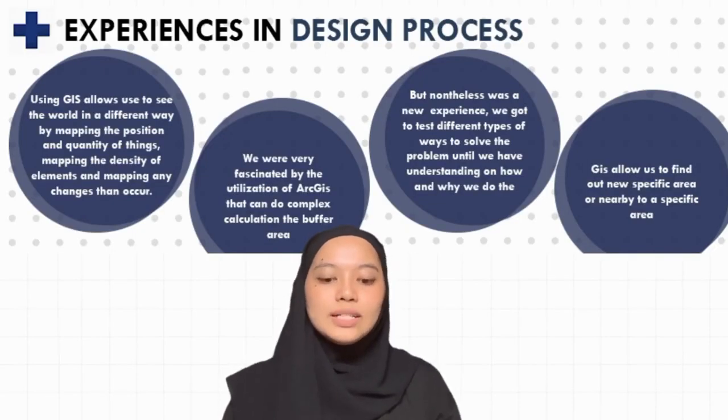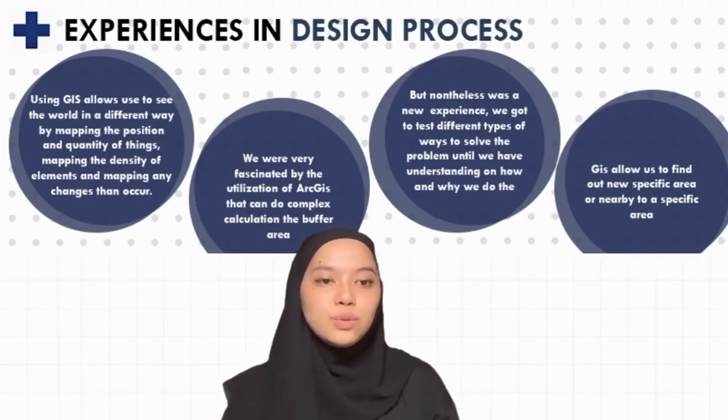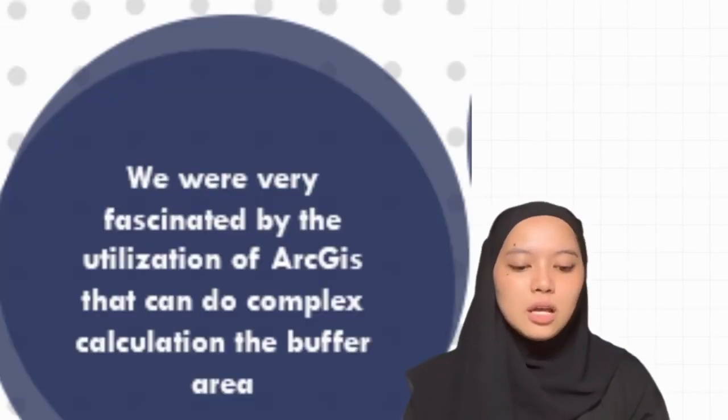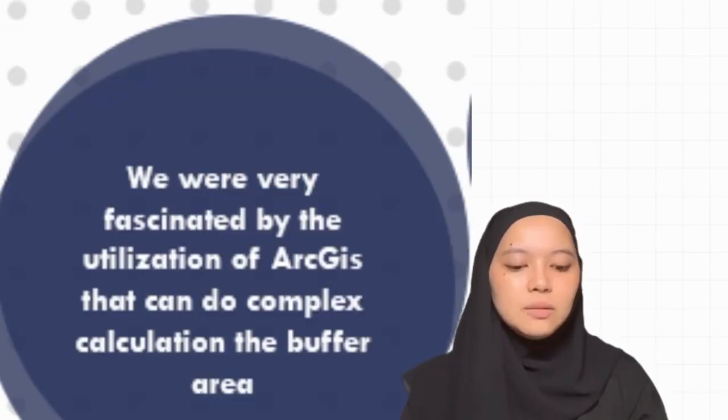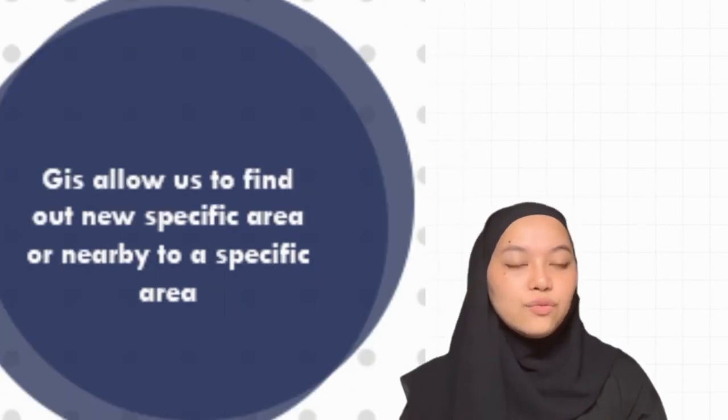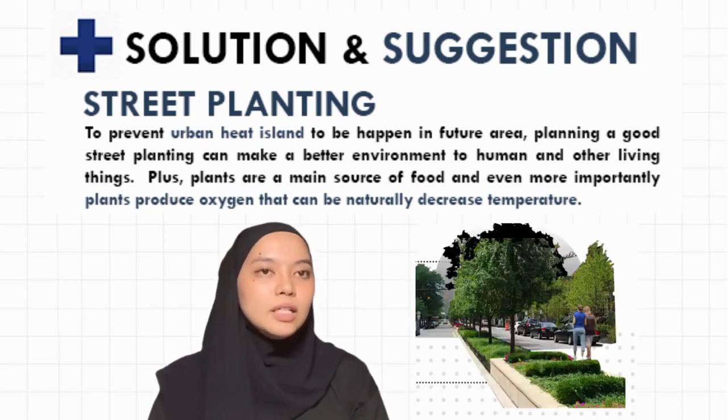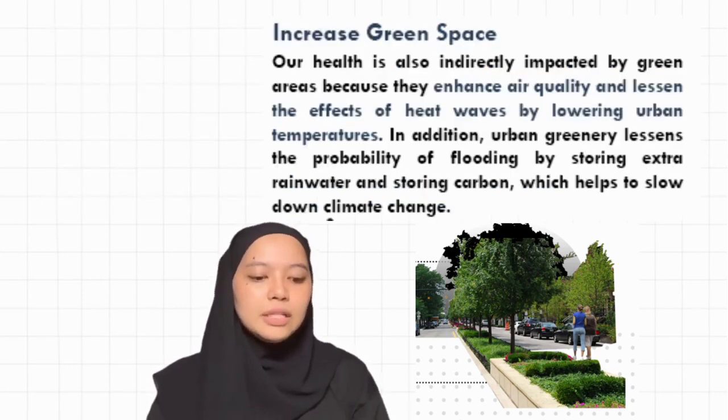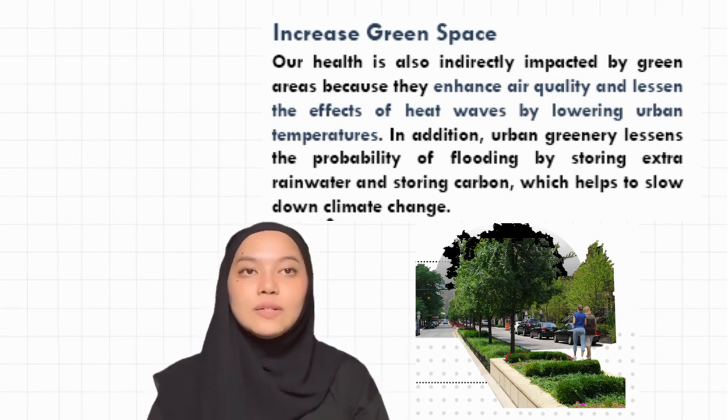Our experience of using GIS allows us to locate in different ways, mapping the position and quantity of things. Next, by using GIS, we can do complex calculations of the buffer area and find specific areas. One solution is street planting. Good tree planting can make a better environment for humans and other living things. Increased green space can naturally decrease temperature from rising. Also, it enhances air quality and lessens the effect of heat waves.